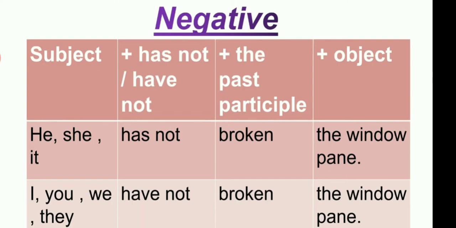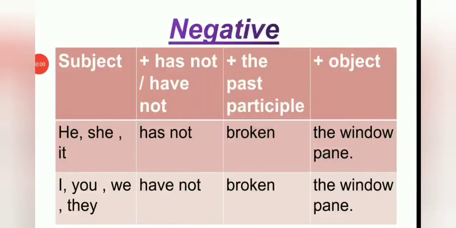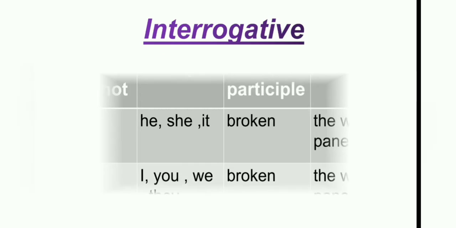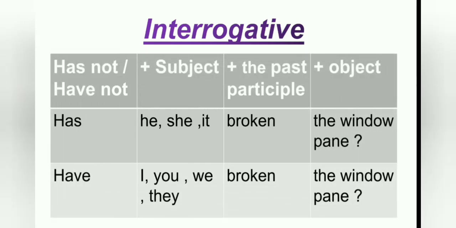Let me see the interrogative. Here we can see the table: has, have, plus subject, plus the past participle, plus object. So here we use has, and in a negative sentence has not, have not.